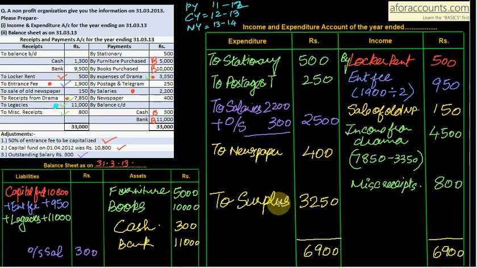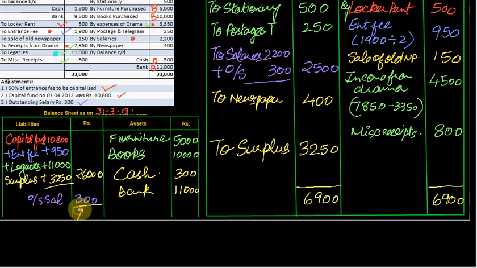And what will you do with the surplus? You will add it to capital. So add surplus to your capital. Add surplus 3,250. 10,800 was your capital fund, add 950, then legacies add 11,000, add 3,250, comes up to 26,000. 26,000 plus 300 comes to 26,300 total.